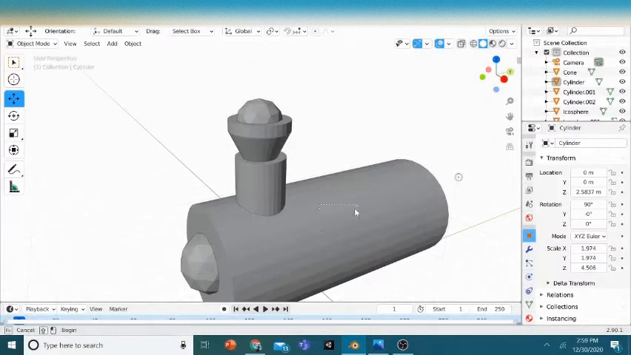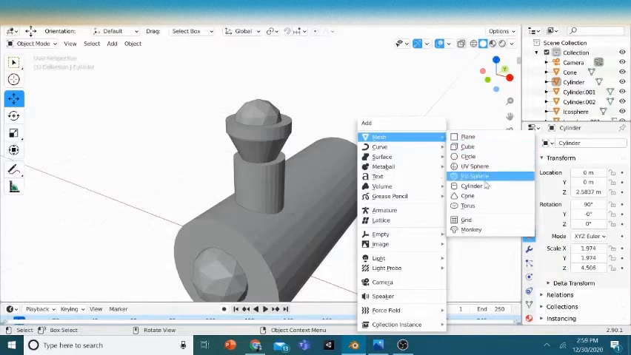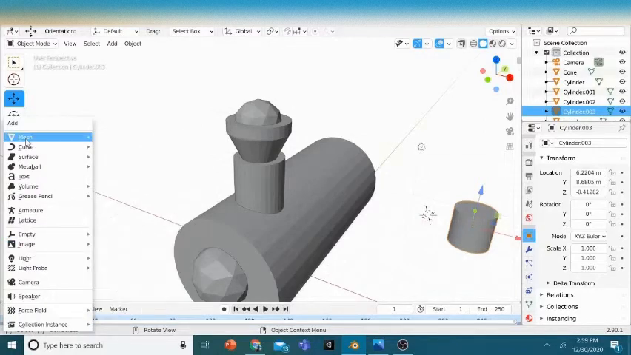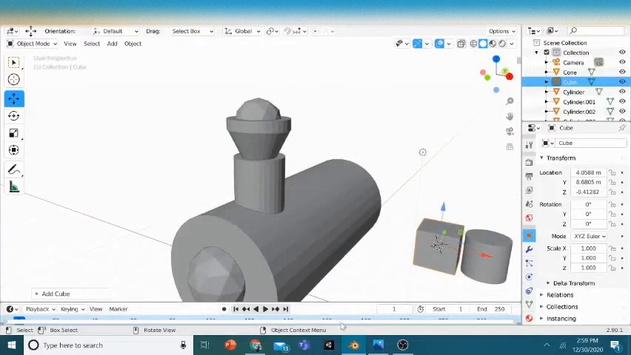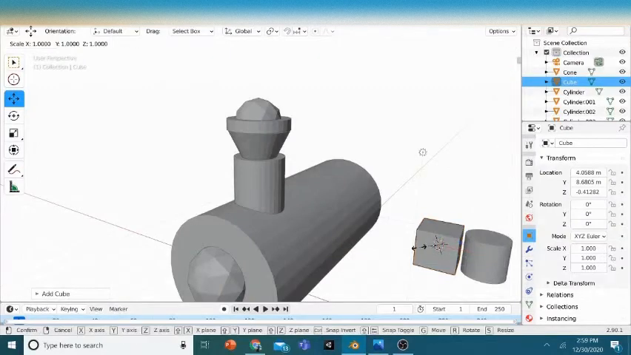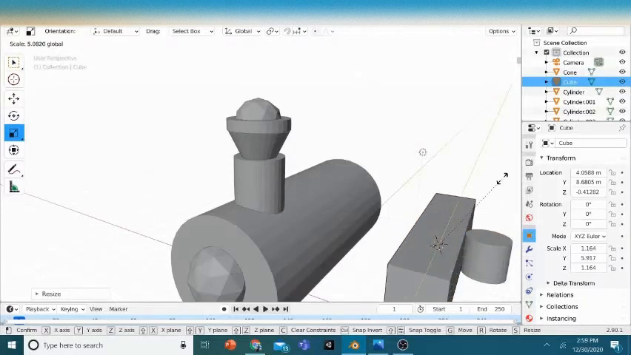So first, what you're gonna do? Shift A, Mesh, and a cylinder again. Just keep that aside. Now Shift A again, Mesh, and a cube. Now why cube? As you can see here in the picture, you can see that black thing, right? So we are just gonna scale it, not that much. We'll scale it horizontally.